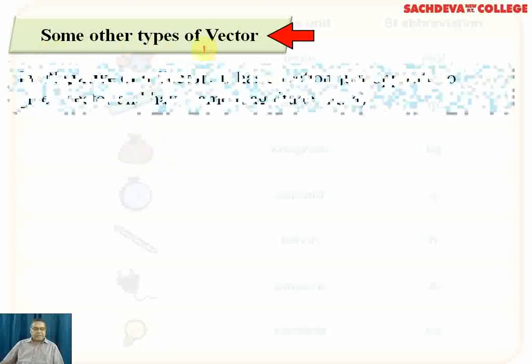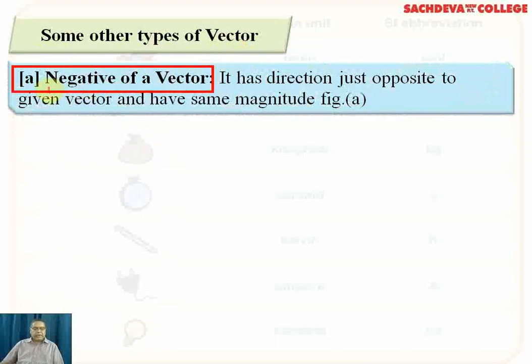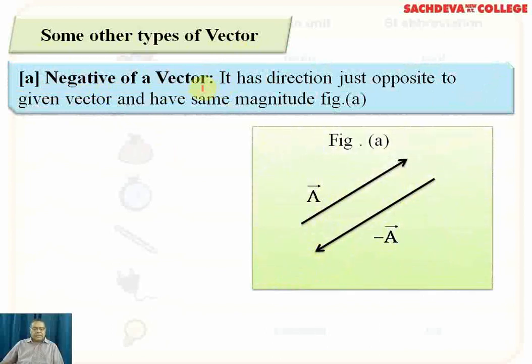Now, there are some other types of vectors. Number one is the negative of a vector. It has a direction just opposite to a given vector and has the same magnitude. So from the figure, the given vector is A arrow, and for the negative of the vector we have changed the direction. So the other vector is minus A, and it is opposite to the given vector.